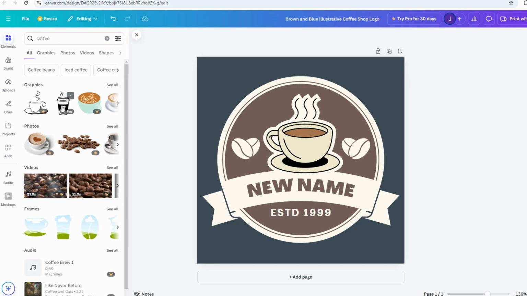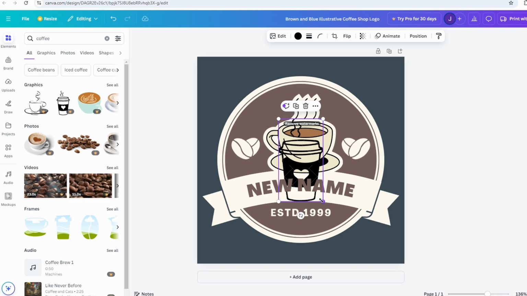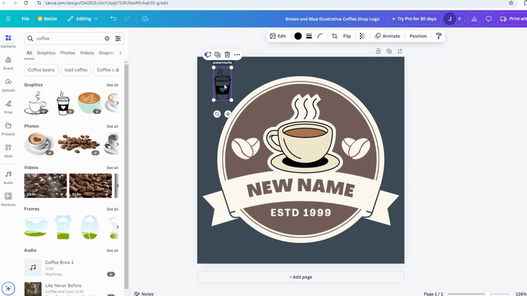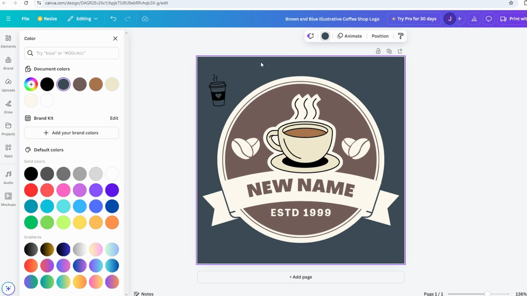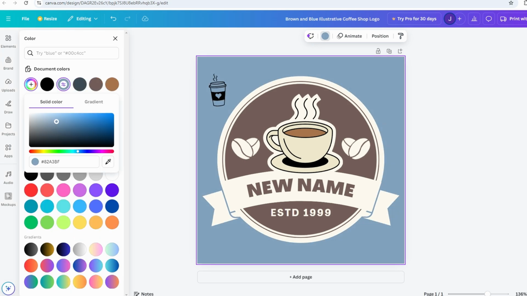To match your branding, click on any text or graphic, and a toolbar will appear at the top to let you adjust colors, fonts, sizes, and other elements. You can change the color scheme of the entire design by clicking on any element and selecting a different color from the color tool.